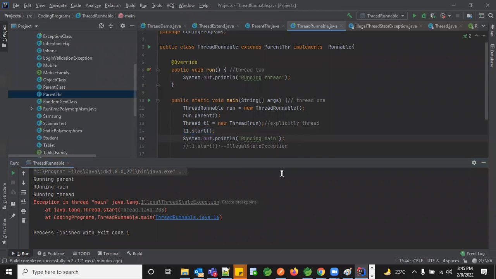So we were able to start our thread. And if you try to start more than one, it will end up with an illegal state exception. So are we clear till here? Do you have any questions? No, sir. Okay.